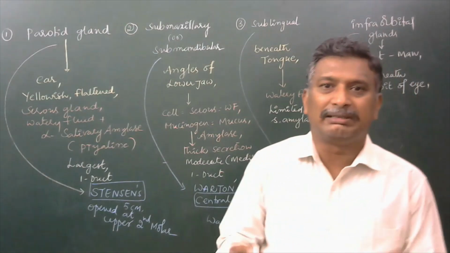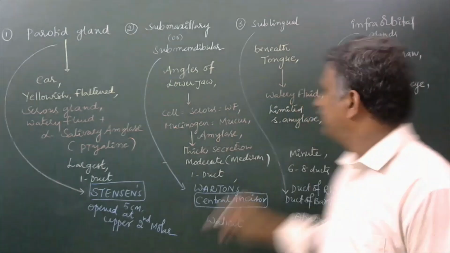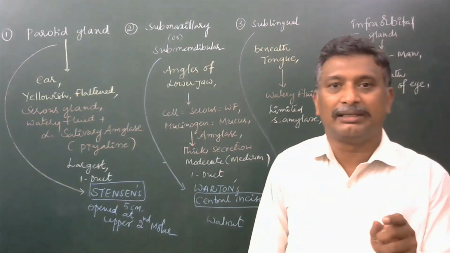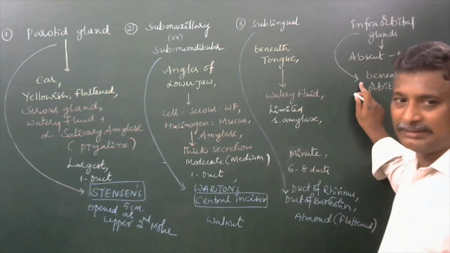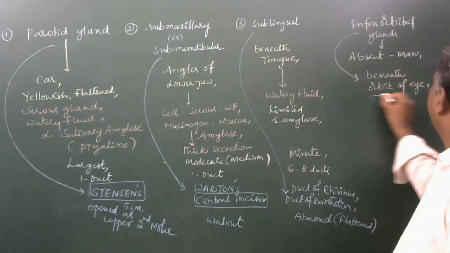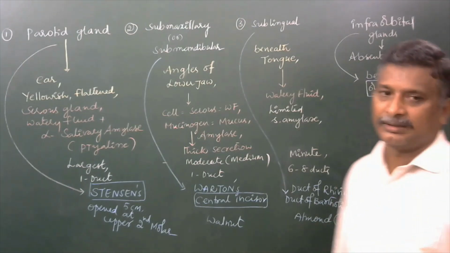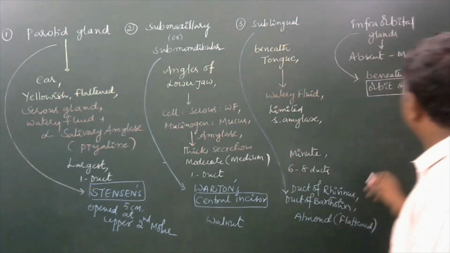They are completely embedded in the cheeks and they are present just beneath the orbit of the eye. Infraorbital gland.